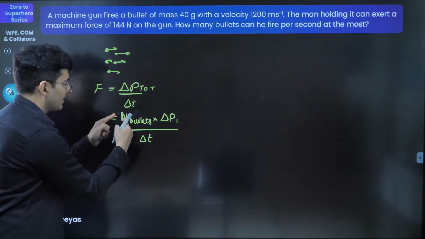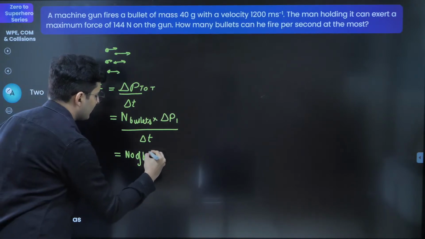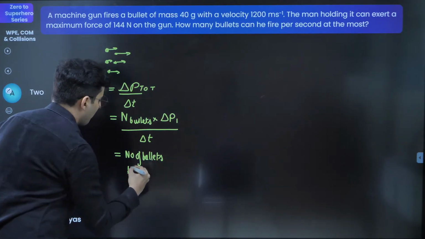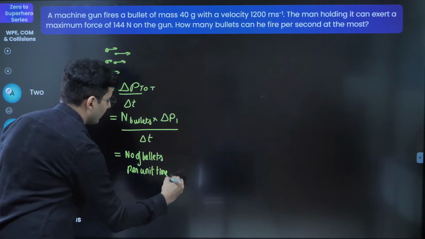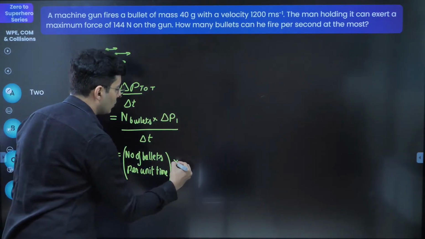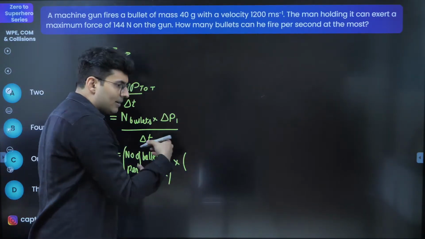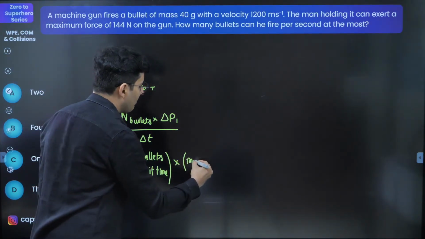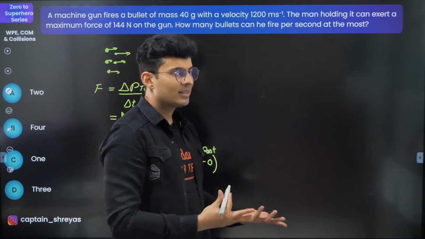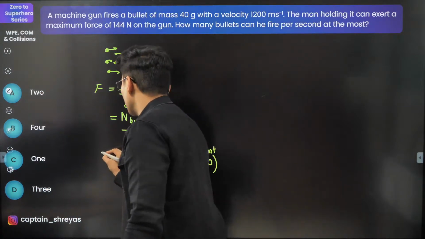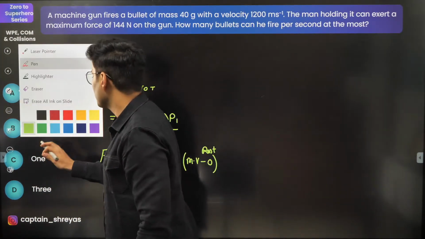Now this n by t is nothing but the number of bullets per unit time, and into the change in momentum of any one bullet, that's going to be final minus initial momentum. Final will be mass into velocity. Initially it was obviously at rest. That's how it comes out to be. The force is number of bullets per unit time into mass into velocity. Now just do the math.